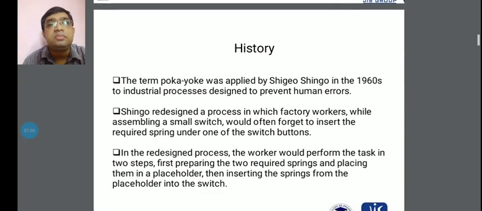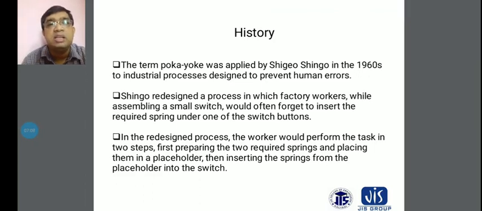And you can concentrate on the history of Poka-Yoke. The term Poka-Yoke was applied by Shigeo Shingo in the 1960s to industrial processes designed to prevent human errors. That means you have to prevent it, but these are human errors. Another thing here is that Shingo redesigned a process in which factory workers, while assembling a small switch, would often forget to insert the required spring under one of the switch buttons.